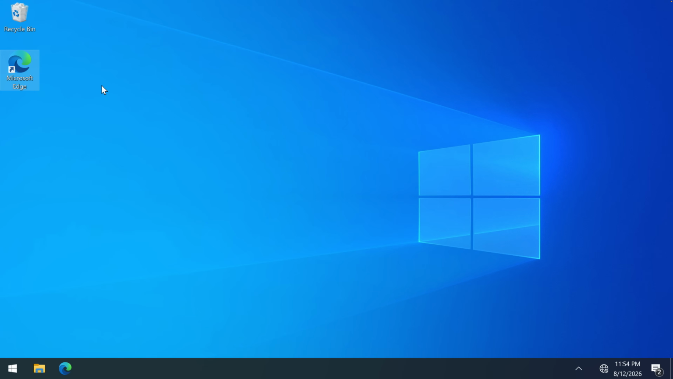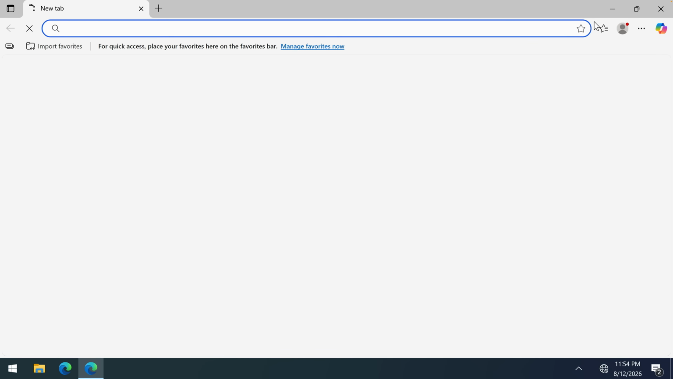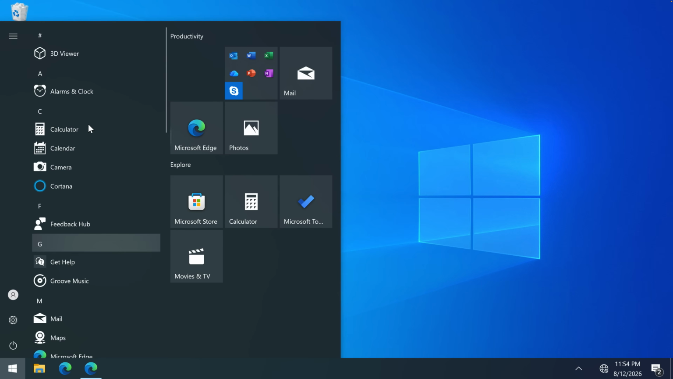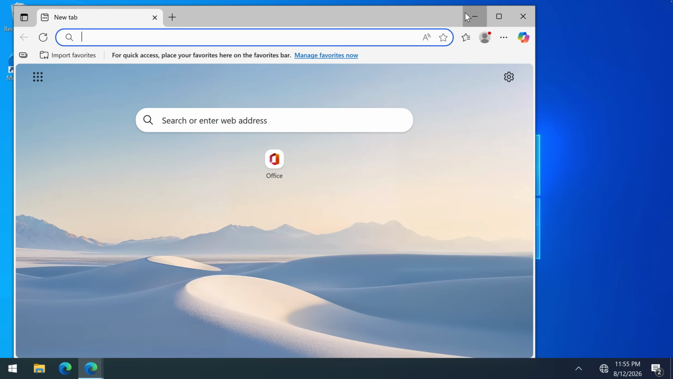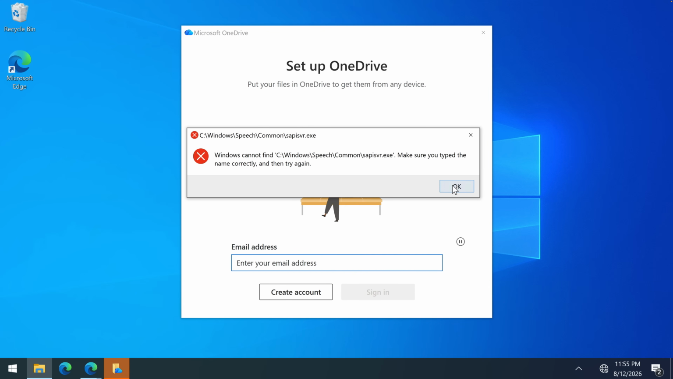But let's see some applications. Can we still open everything? Okay, Microsoft Edge works. And then Calculator. This one, why is it not opening? We can't open the Calculator. 3D Viewer. Also no. This one. We can't open anything. Really. Only Microsoft Edge can be opened. And this application cannot even be found.